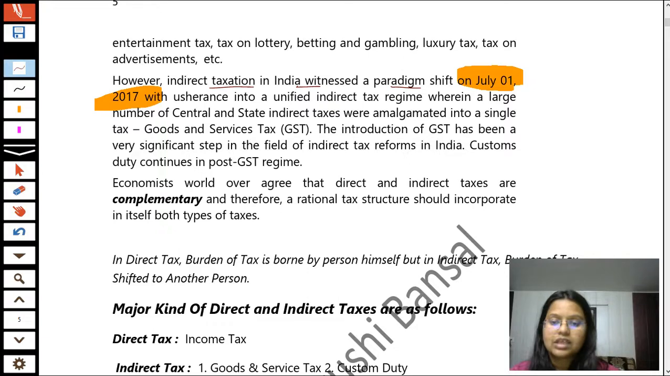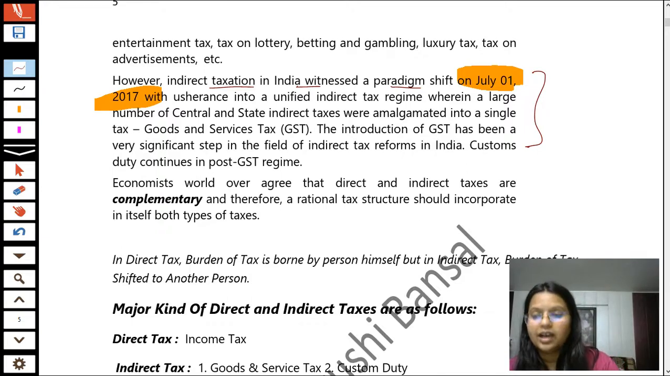Now the things which I have told you while explaining, I have also written here. Now students, ultimately, in India, indirect taxes contain two kinds of taxes. First of all is GST and the second is custom duty.